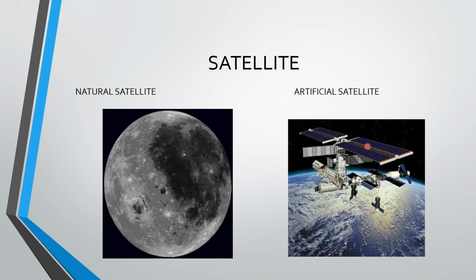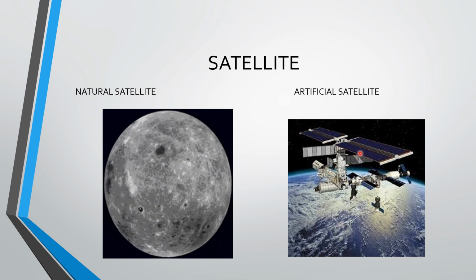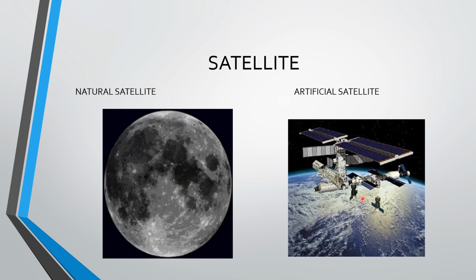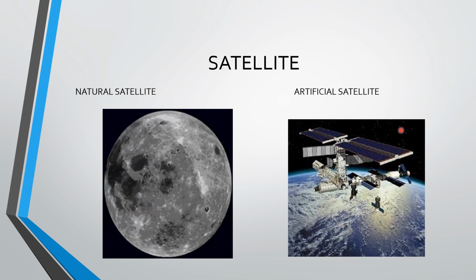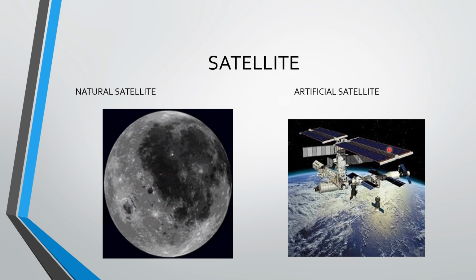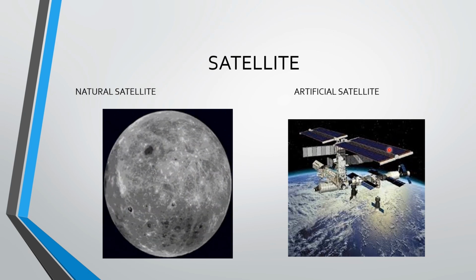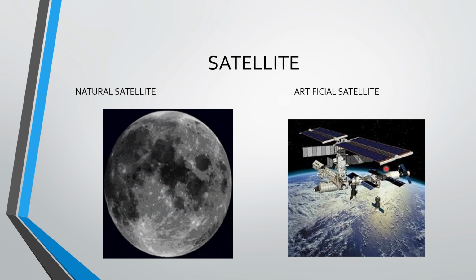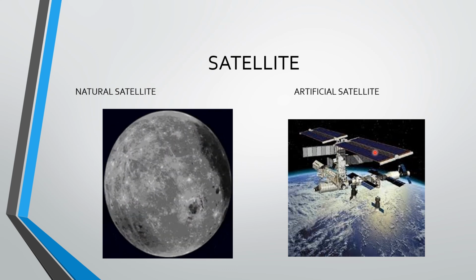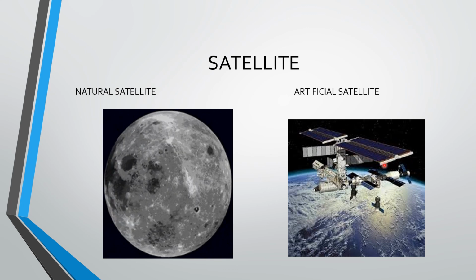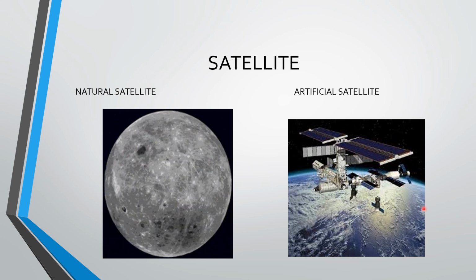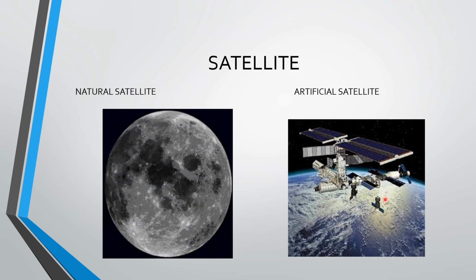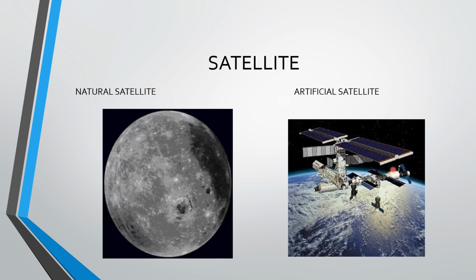What is GPS? GPS is the global positioning system. If you have GPS in your mobile, with the help of a GPS satellite already placed in the orbit, it helps to locate any person on the planet Earth. That is the main usage of GPS, and it is carried by artificial satellites. It is carried by a rocket and placed in the orbit moving around the Earth.